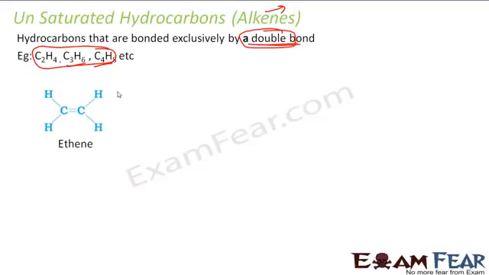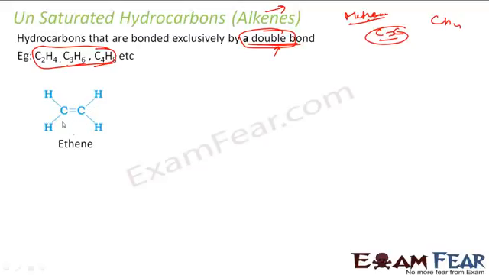I'll show you the structure of these. You see C2H4 is ethene. Please note there is nothing called methane here because in case of alkane we start with methane CH4, right? But here I'm talking about there should be one double bond between carbon and carbon. That is, I'm talking about two carbon atoms. I'm not talking about single carbon atom because if there is only one carbon atom, there can't be a double bond between two carbon atoms. Correct? Because here the definition says where the carbons are bonded by a double bond. So for a double bond to exist, it should have minimum two carbon atoms, and that's why there is no methane here. Correct?